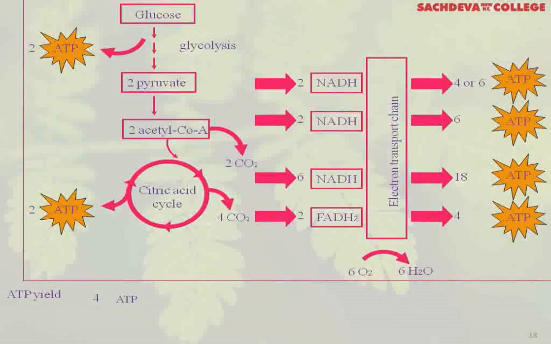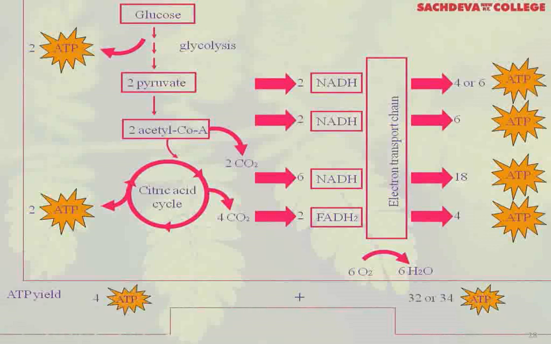Now the yield is 4 ATP plus 32 or 34 ATP. So the net gain of ATP is 36 in eukaryotes because of the glycerol phosphate shunt, and 38 ATP in prokaryotes because the glycerol phosphate shunt is not operating there.